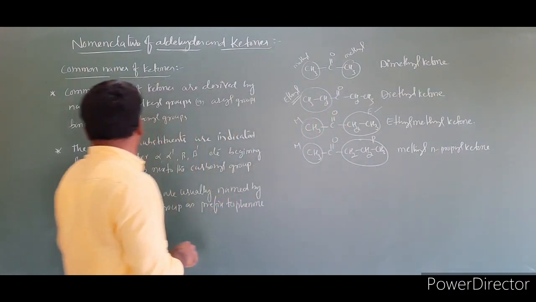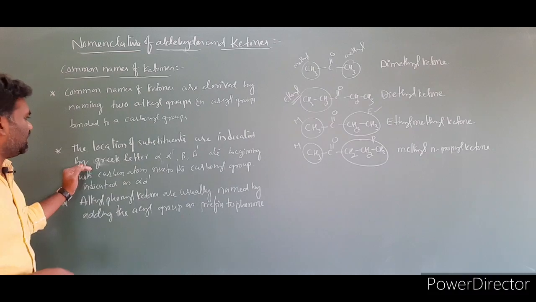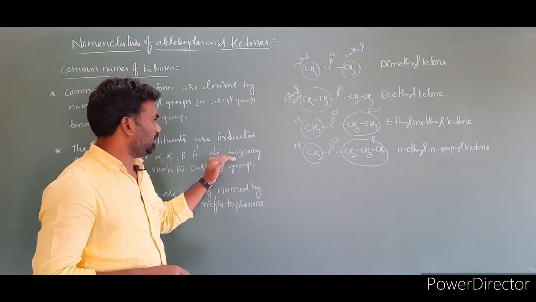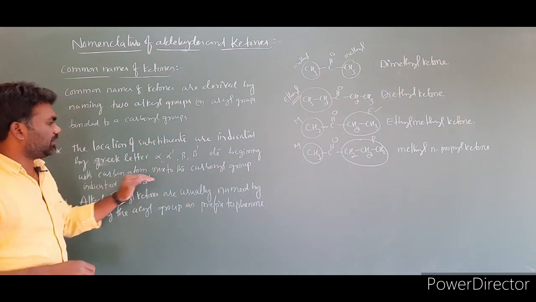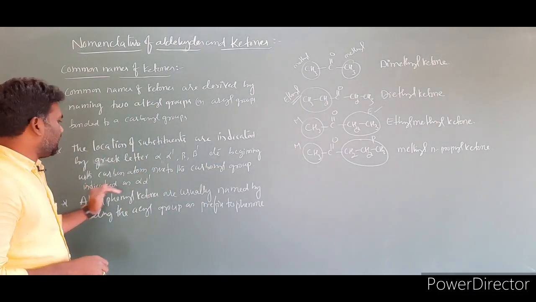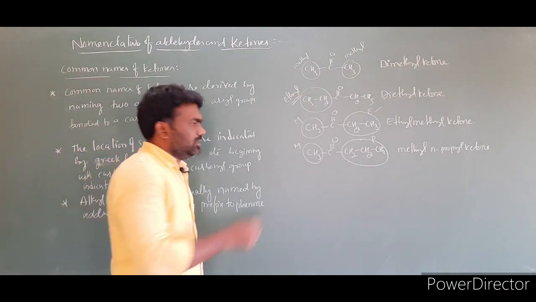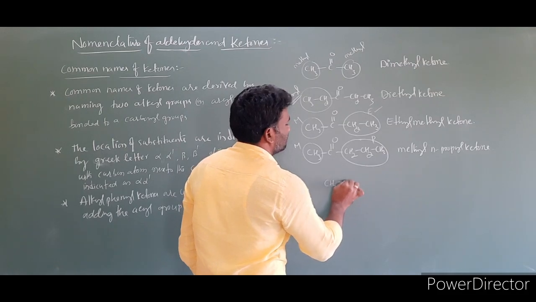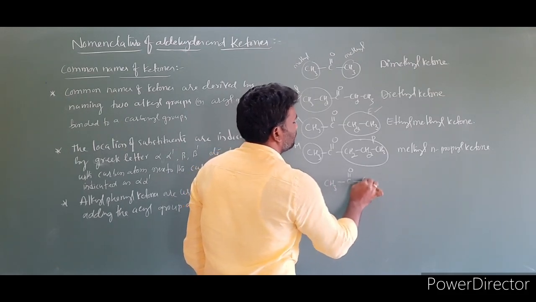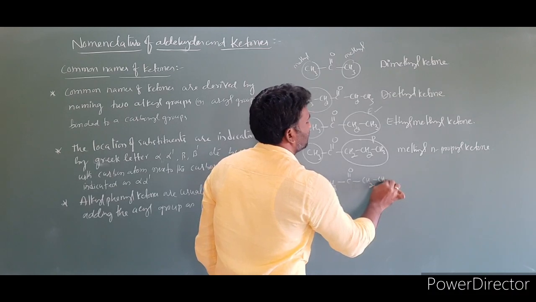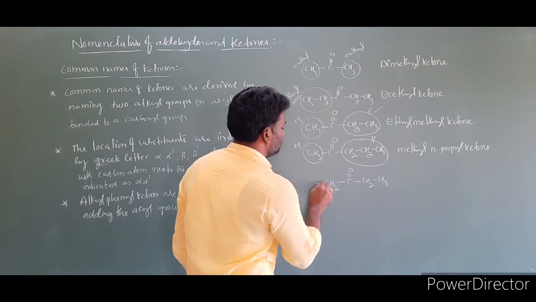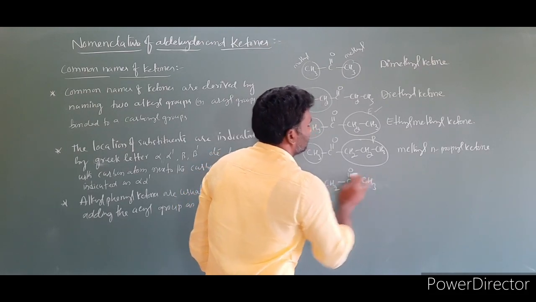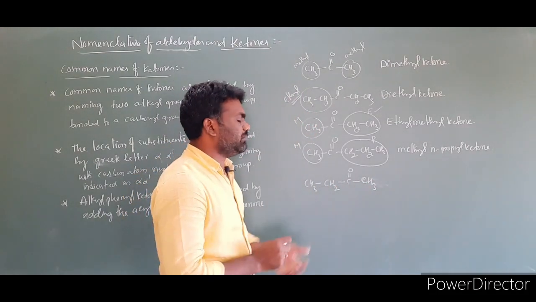Then I am taking the second rule. Locations of substituents are indicated by Greek letters alpha, alpha dash, beta, beta dash, gamma, gamma dash, etc., beginning with the carbon atom next to the carbonyl group, indicated as alpha, alpha dash. So I'm taking an example of CH3, C double bond O, CH2, CH3. Here is the CH2, here is the CH3. Right, what is the name of this compound?